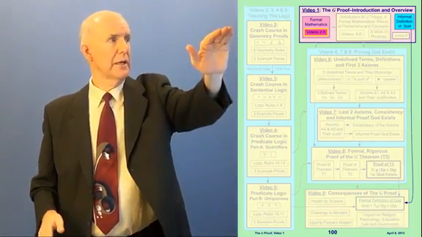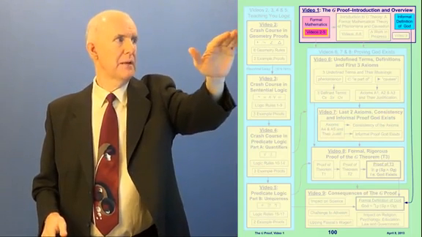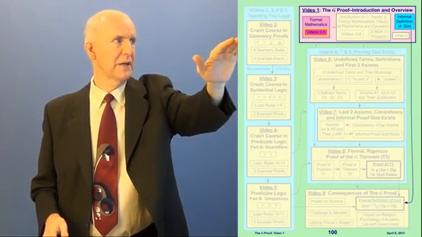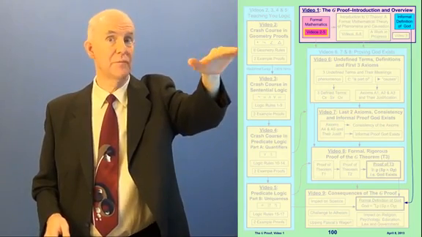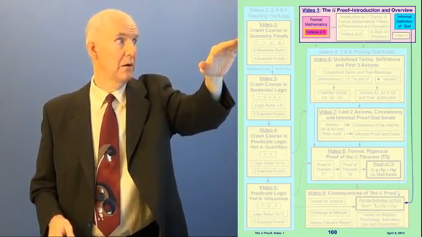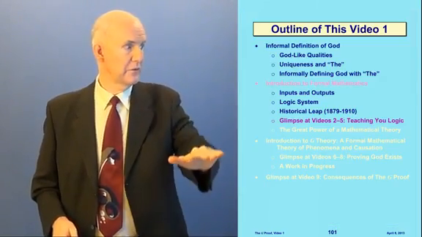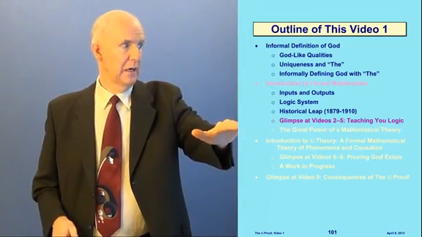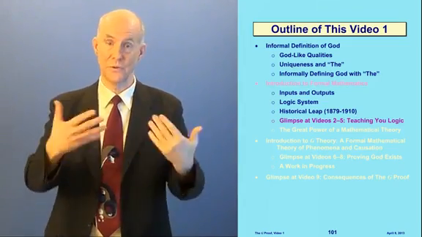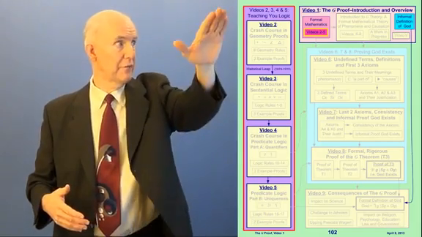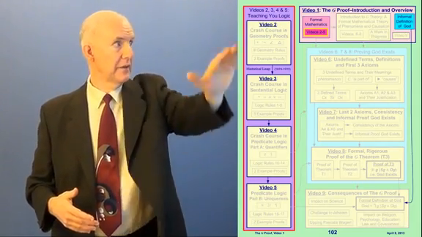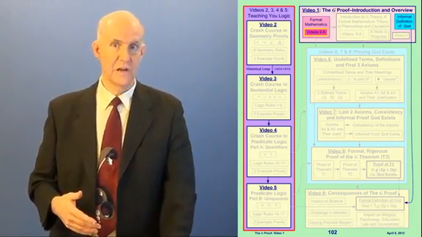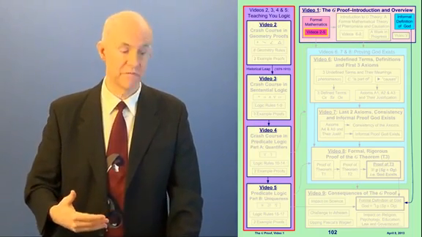Now, looking at our diagram here, I've made a bright pink box with a yellow box around it. It says videos 2 through 5. This is part of what we're doing now. What I'm going to do is give you glimpses of videos 2 through 5, on the left side of the diagram, where I'm teaching you the logic. Let's take a peek at each one of those videos.